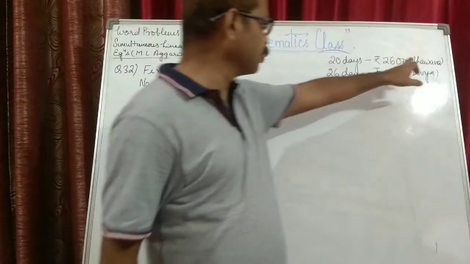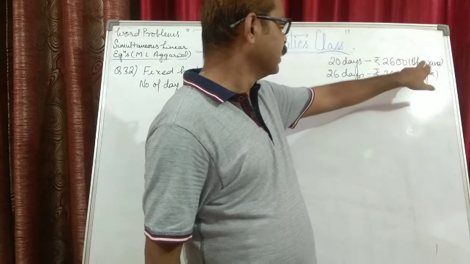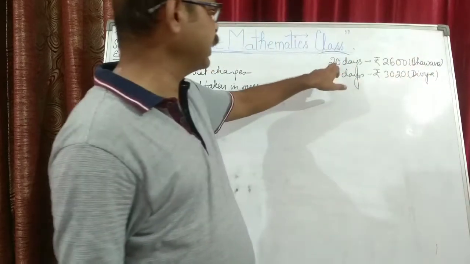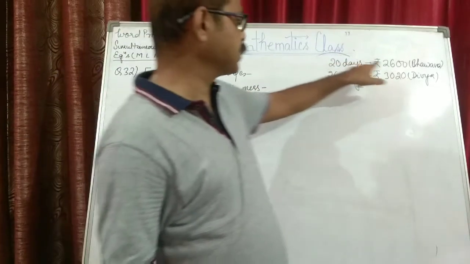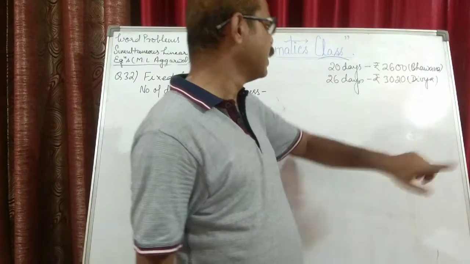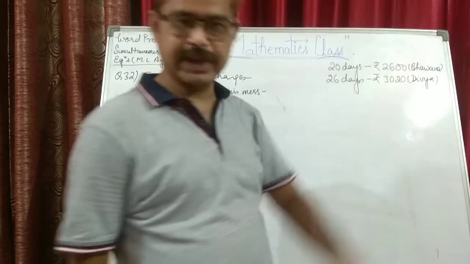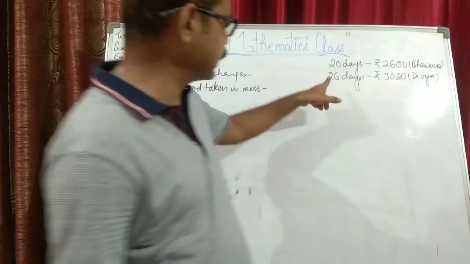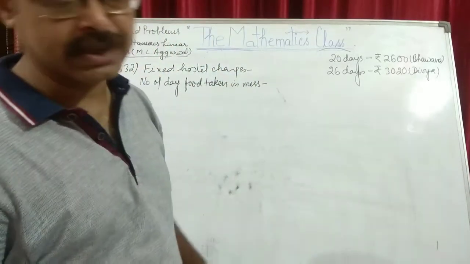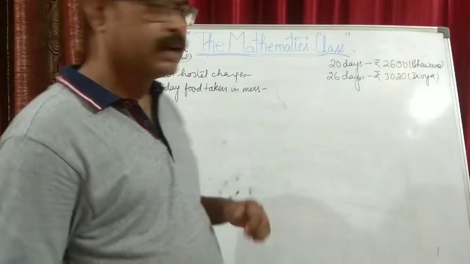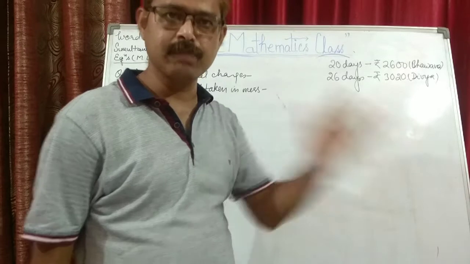So there are two girls, Bhavna and Divya. Bhavna stays for 20 days in the hostel, means she takes food for 20 days and she has to pay rupees 2,600, whereas Divya takes food for 26 days and she has to pay 3,020 rupees. You have to find the fixed charges as well as the charges of the mess.